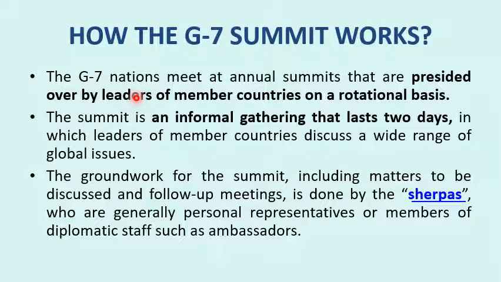So the G7, we can say, actually it's an outdated group. Now there are other countries that are more powerful than Italy, that are more powerful than UK. So it's an outdated group. It is formed in 1975. Outdated means outdated members. US is powerful, but there are other countries that can be a part of this grouping.